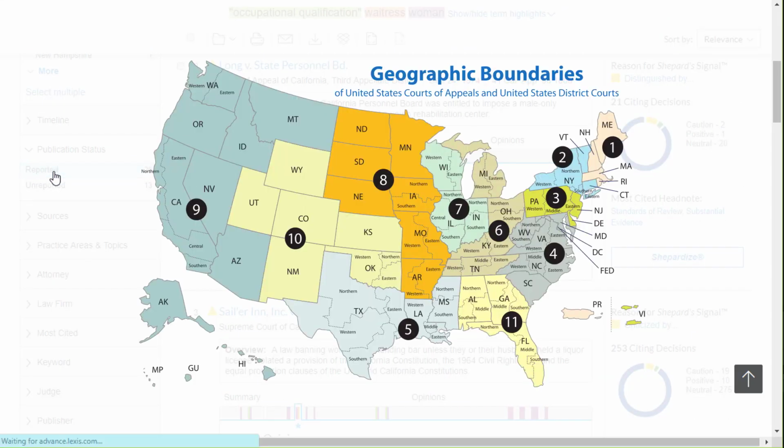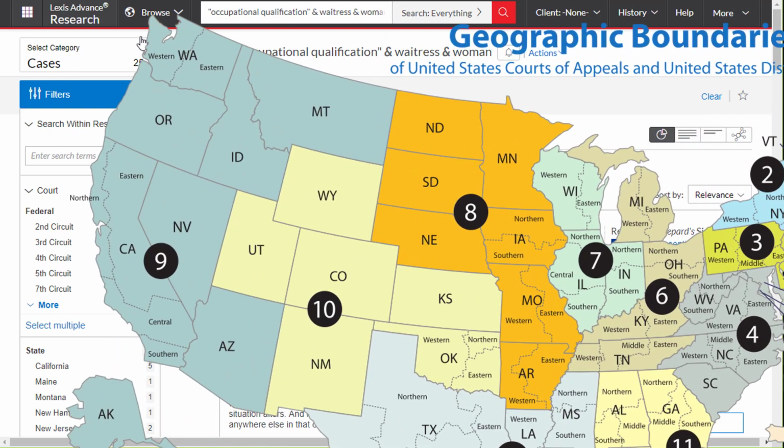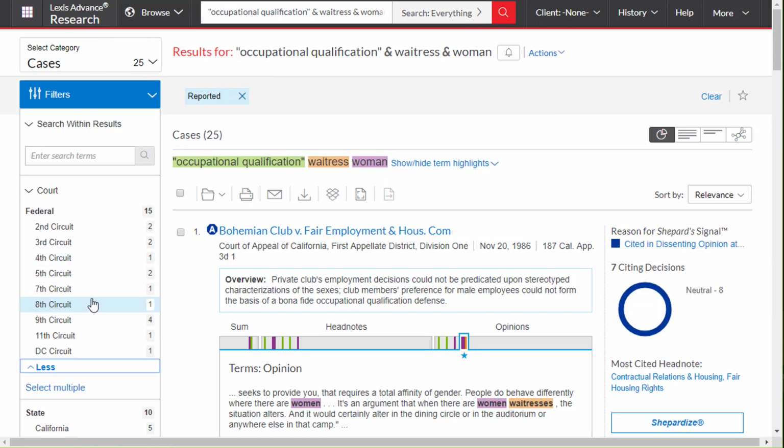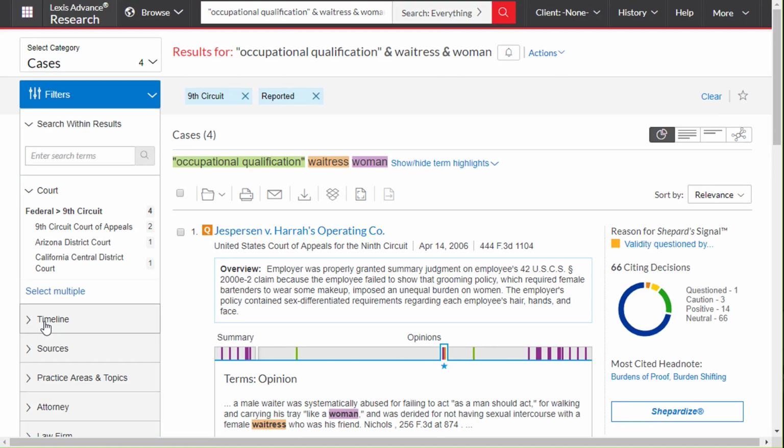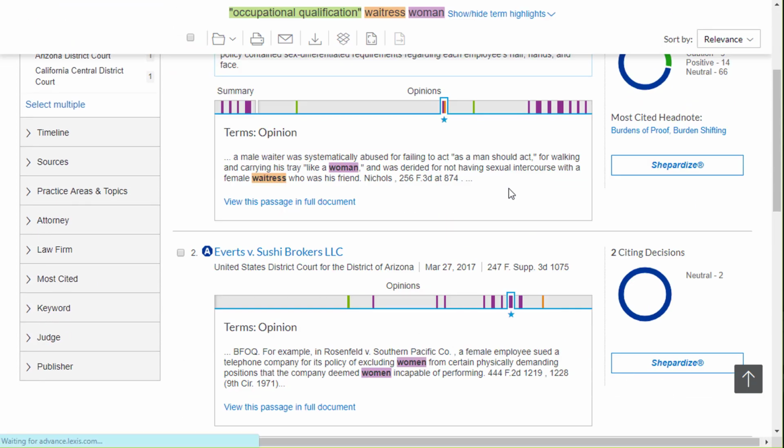All right, so reported. Now we're set in Oregon, so if we look at our map, Oregon is in the Ninth Circuit Court of Appeals. So then we will search for the Ninth Circuit Court of Appeals. In terms of court hierarchy, that will give us published cases from the Ninth Circuit. And of course the jurisdiction here is the federal jurisdiction, and we're in Oregon. So we have all of our bases covered. It looks like we have 4 cases in the Ninth Circuit Court of Appeals that address our issue.